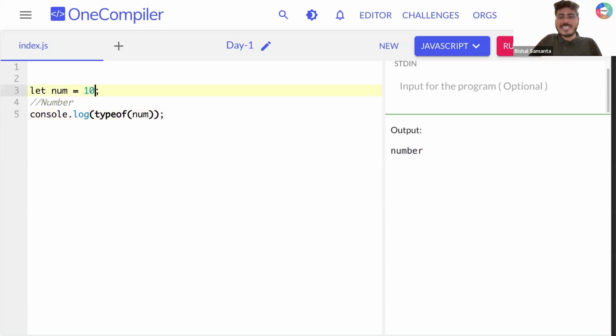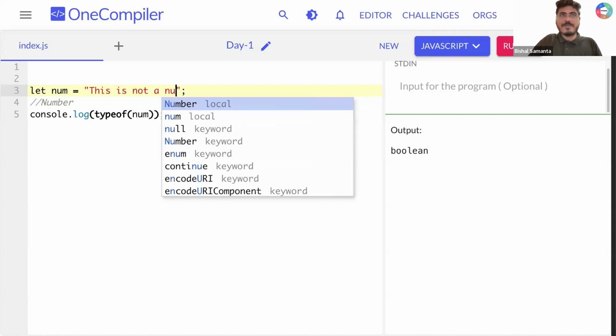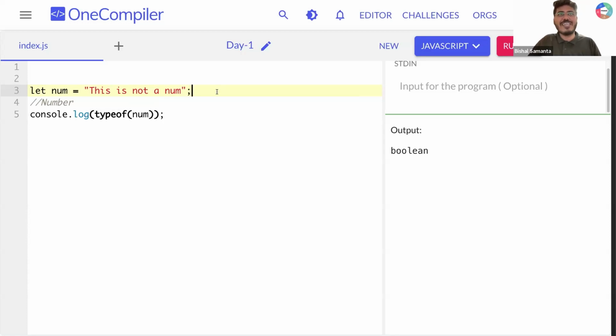Now you want to see a magic? Let's say I'm storing false here. Can you tell me what is the new data type? It is a Boolean, right? Now if I run it, can you see JavaScript is so smart? It is giving me a Boolean. Now let's say I'm storing something like this, which is not a number, just for fun.